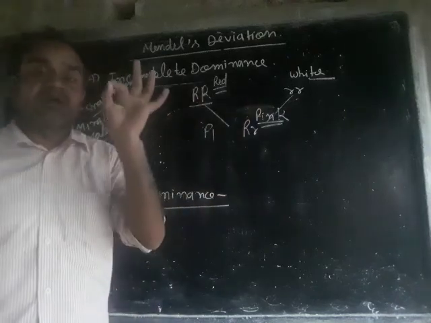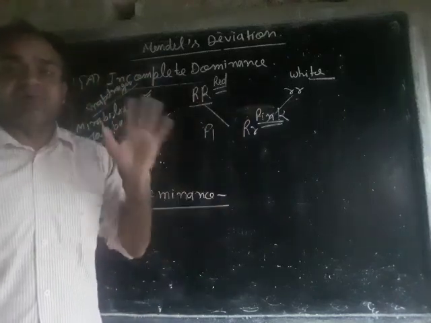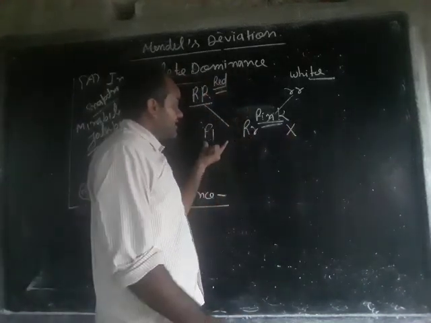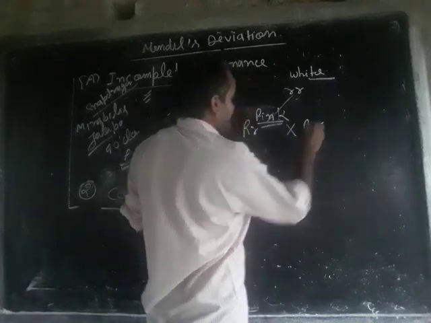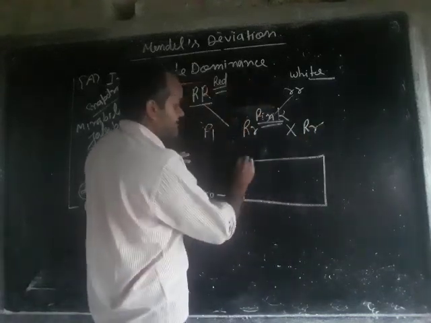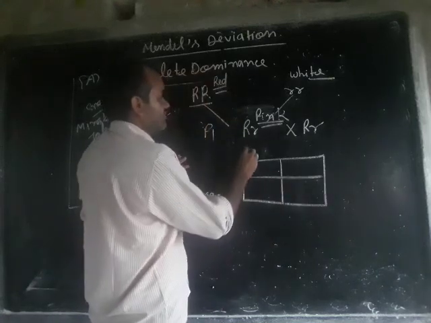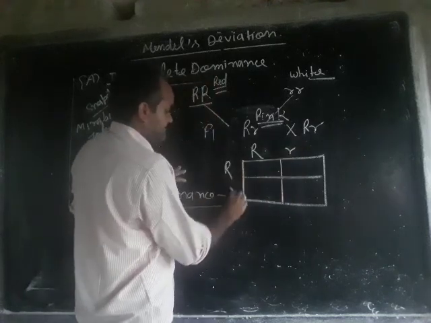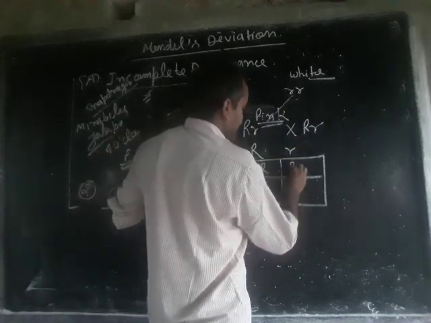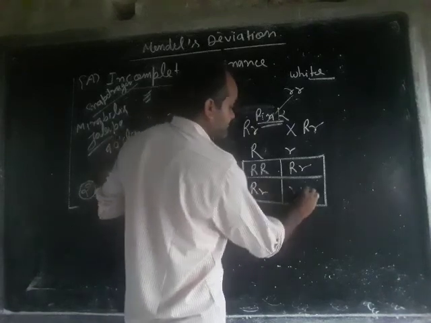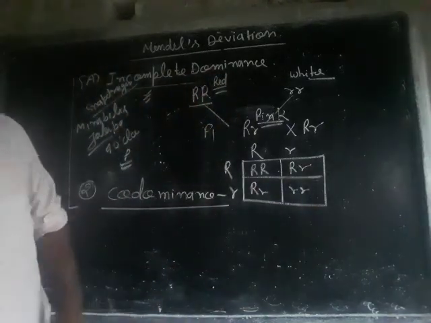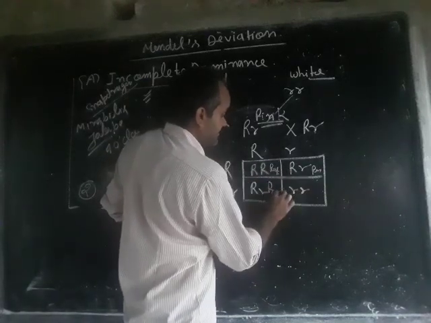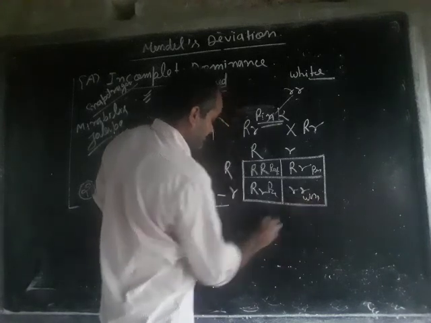They do not show Mendel's law of dominance. When the F1 generation is crossed, we get a new ratio: capital R capital R, capital R small r, capital R small r, small r small r, giving red, pink, pink and white.